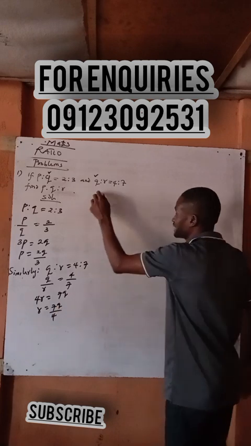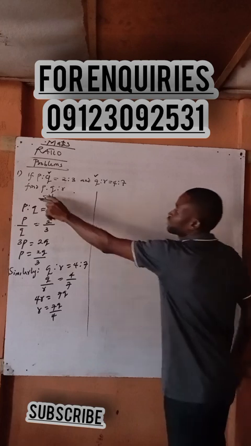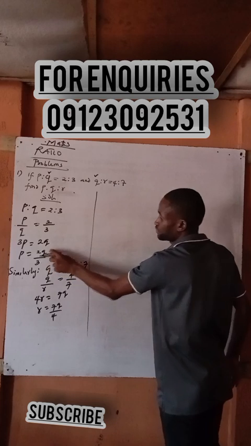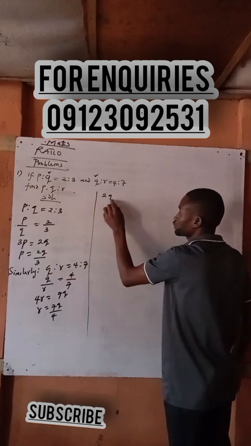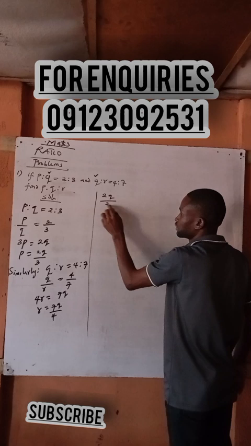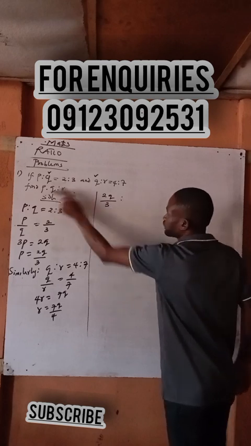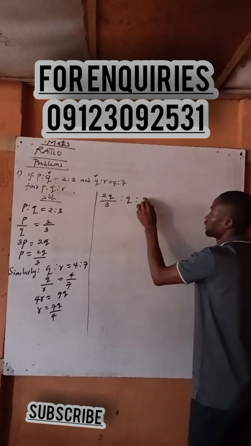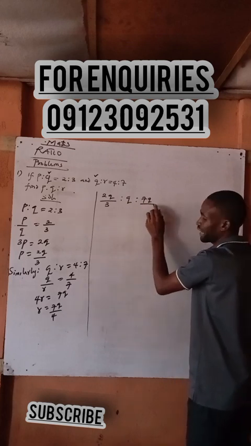Yes. Now that we have gotten that, look at what I will do. Remember what they say we should find is this man. So I know what is my P. What is my P now? 2Q. 2Q all over how many now? 3. Then what is my Q? Or what is my V? Then what is my R? 7Q. 7Q over how many?